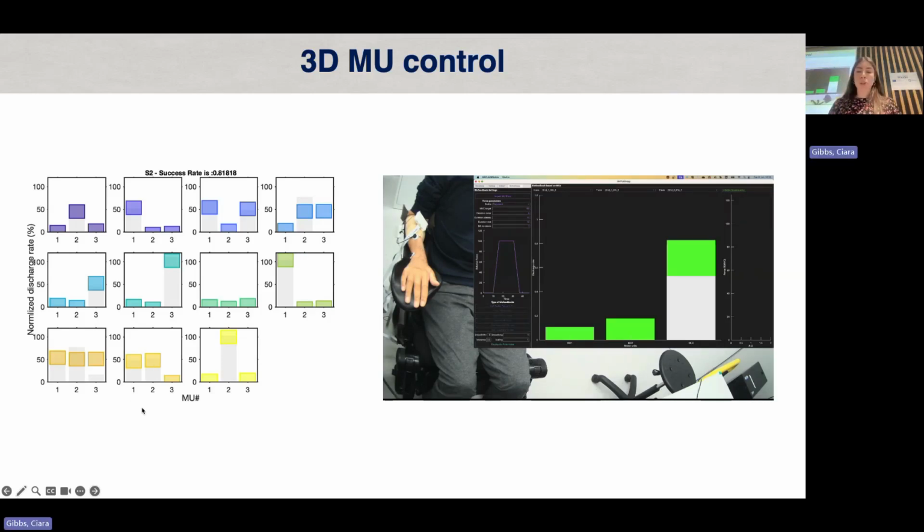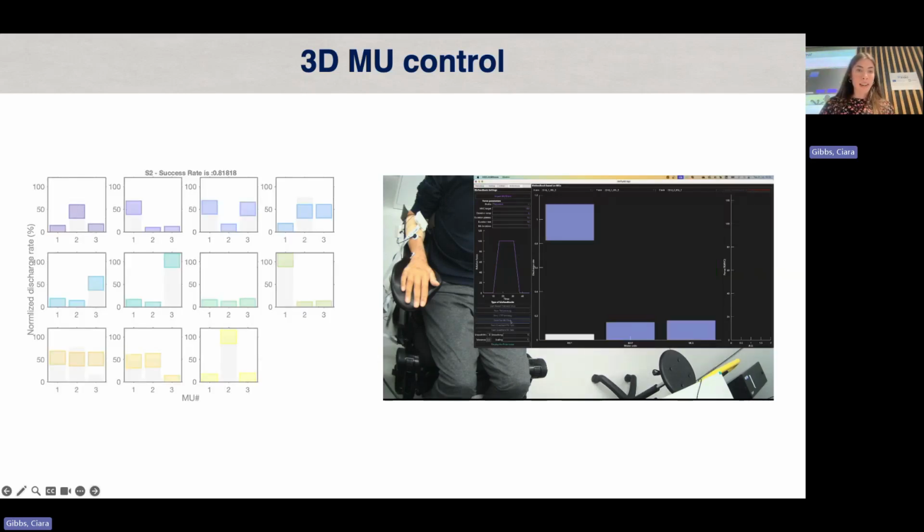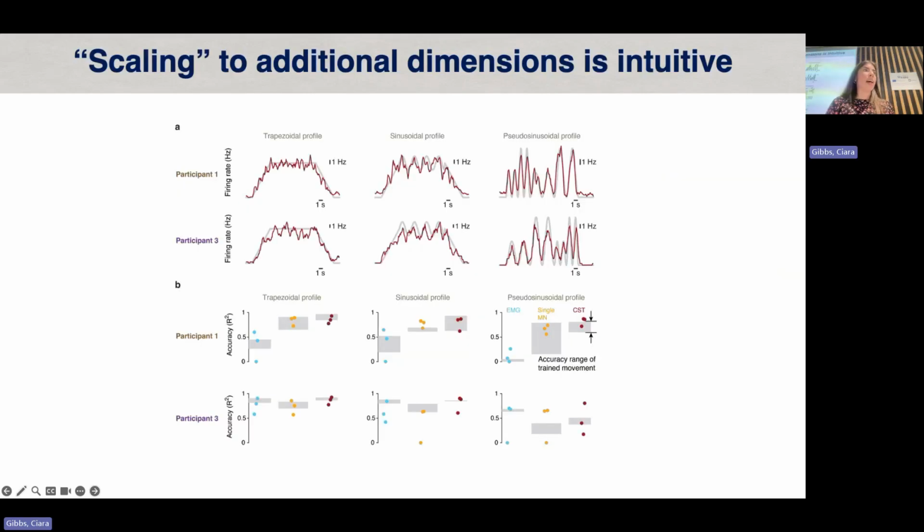Okay, so we did all of these multi-dimensional tasks, but what I said at the beginning is the first 5 sessions were on 1-dimensional control. So you might be wondering, with the second and third dimensions, which we didn't necessarily train, how did we understand that that control was actually intuitive for the other motor neurons we didn't use? So we had a look back at 1-dimensional control, and again asked them to track for the second and third dimensions, so the second and third motor neurons in these tasks. They were asked to track the profiles, and we had a look at the performance.